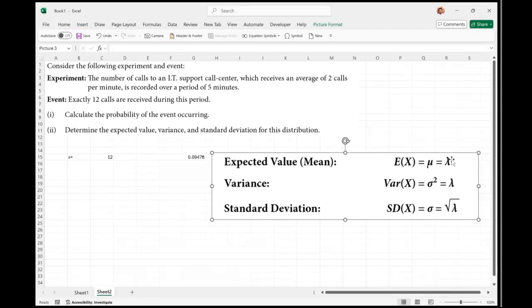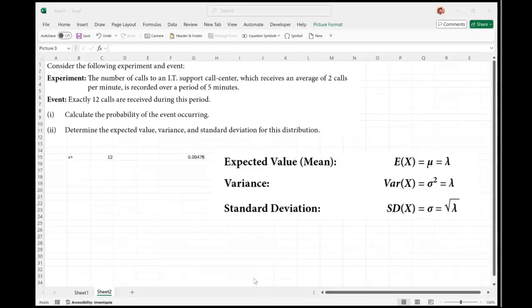So mean value was 10 here, and variance value is again 10, and then square root of 10 will give you the standard deviation. So hopefully you were able to understand how you're going to use a Poisson's distribution to simplify some of these questions. Now, I'm going to take another example here quickly so that we can understand the Poisson's distribution in a bit better way.